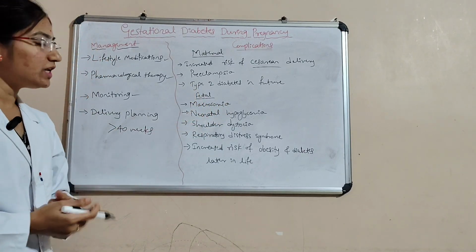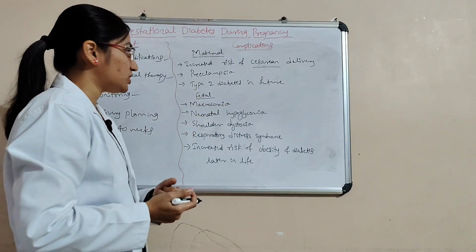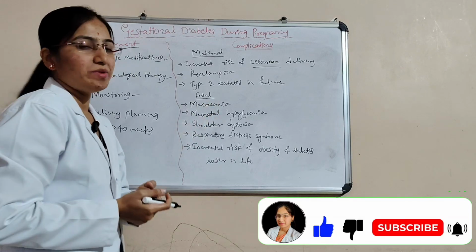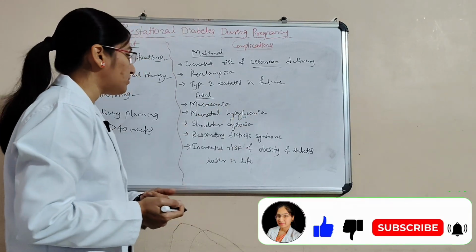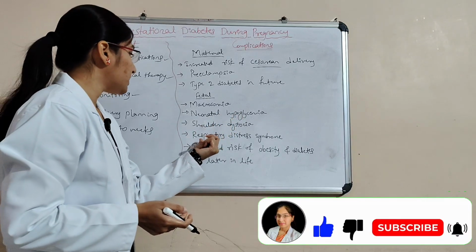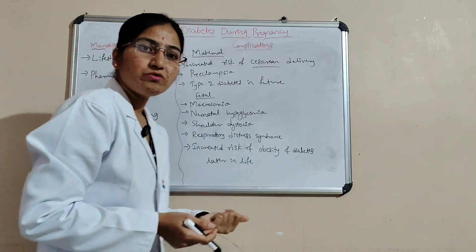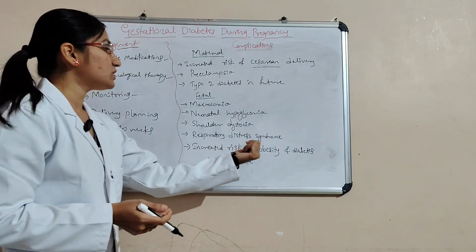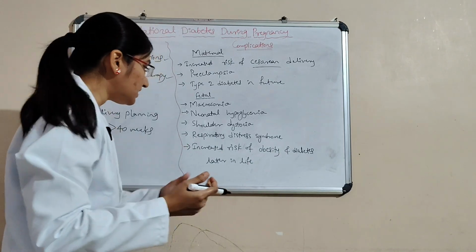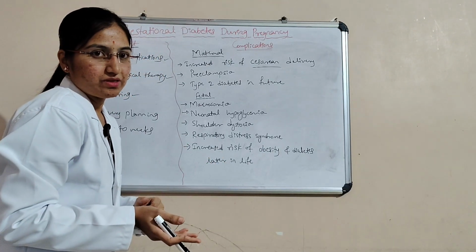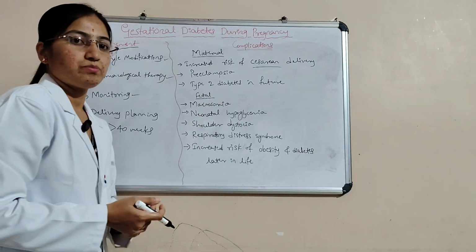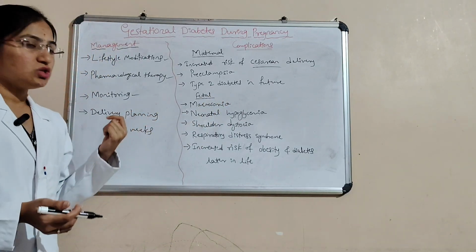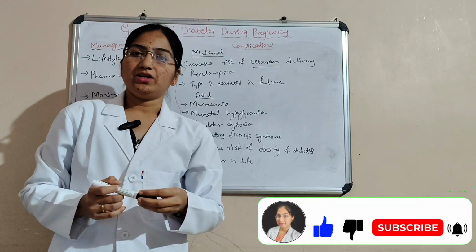And then next, fetal complications. First and foremost, macrosomia, that is birth trauma, and then neonatal hypoglycemia, shoulder dystocia, respiratory distress syndrome we can see, and then increased risk of obesity and diabetes later in life. These are the complications of the fetus. This is all about gestational diabetes mellitus.